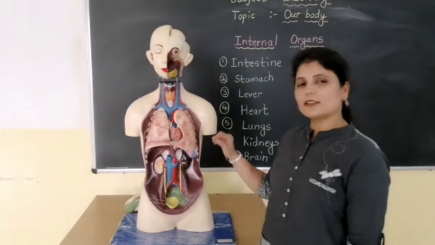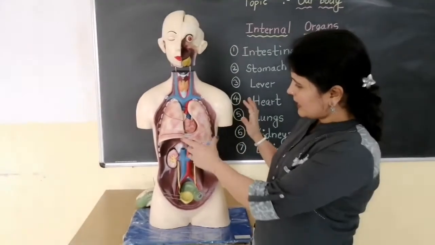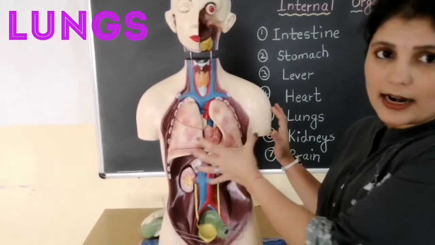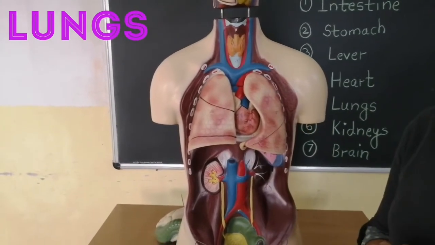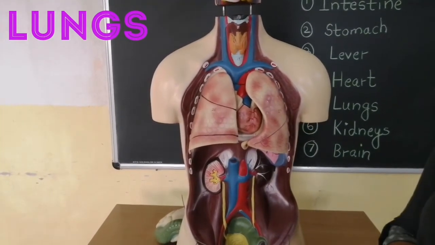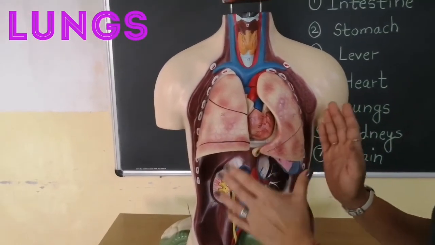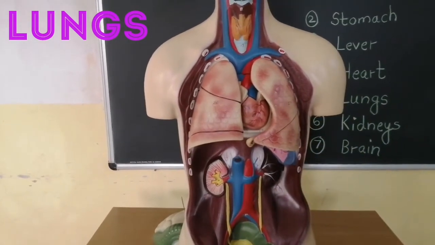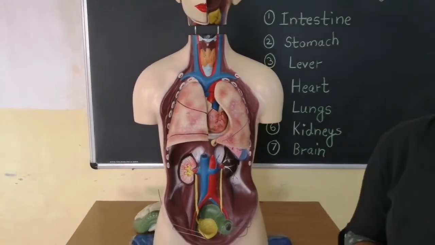So now let us see the third internal organ, that is the lungs. The lungs are placed in this area where the heart is placed actually children. And there are two lungs in our body. And one very interesting thing about the lungs is that the left side lung is a little bit smaller than the right side. The reason is that because of this the heart can easily be placed in that area.